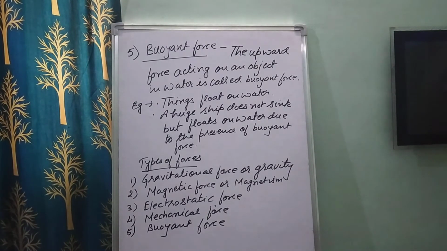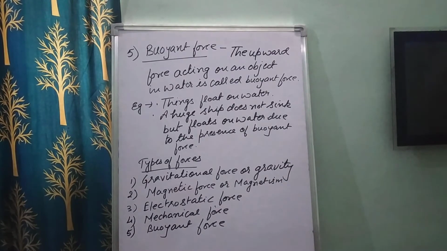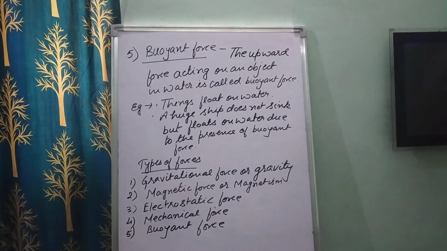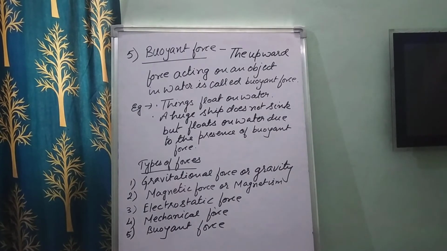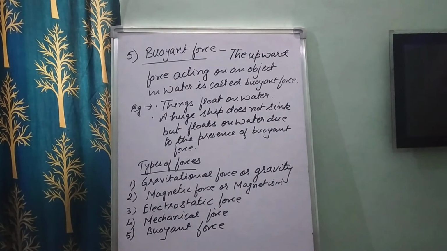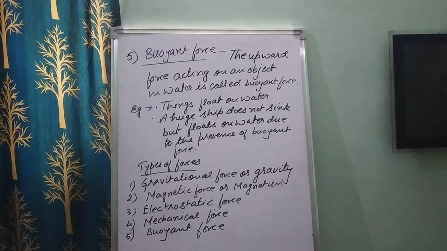The upward force acting on an object in water is called the buoyant force. For example, see children, things float on water. And the second example is a huge ship does not sink, but floats on water. Why? Due to the presence of this buoyant force. This buoyant force is equal to the weight of the water which is displaced by the object.